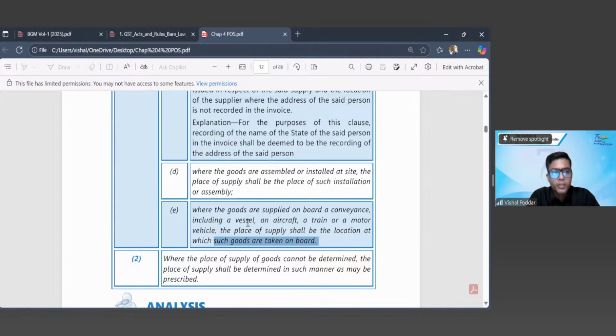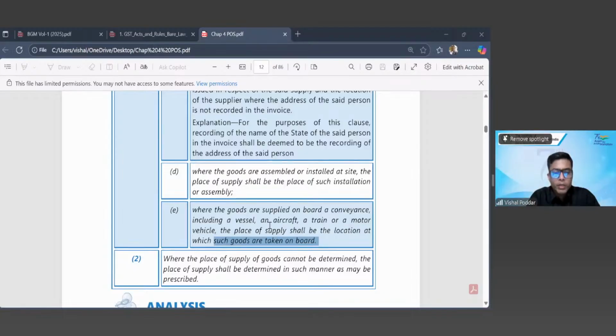This example of Harsh, whether it is supply of goods or supply of service? Service, sir. And if it is service, then we'll not see section 10. We'll see which section, beta? We will see section 12, which is for place of supply of services, correct? But when we are seeing section 10, it is only when the place of supply is of goods, correct?